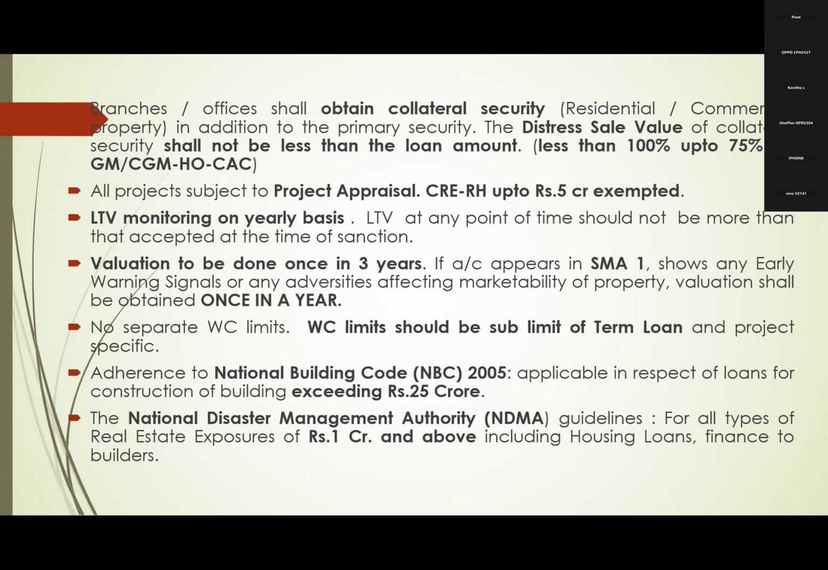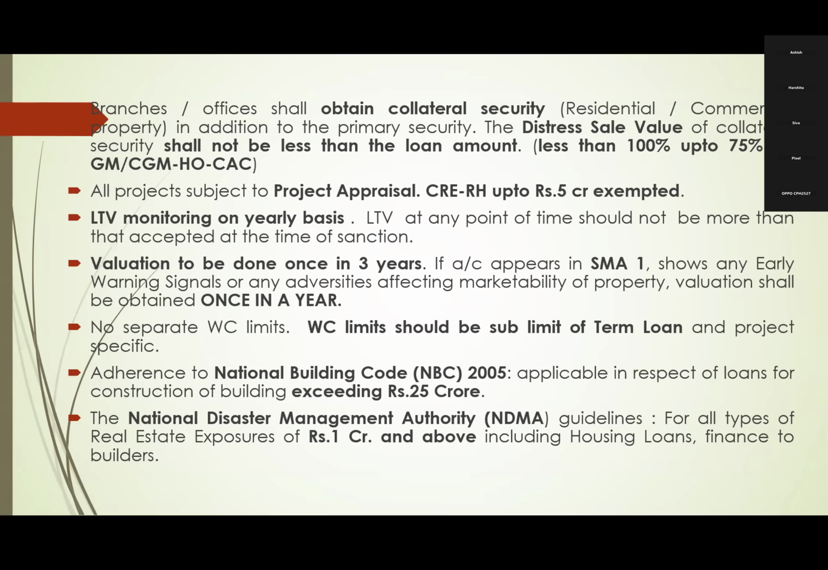But here it is not 15 crores or 10 crores. All projects of CRE, commercial real estate, should be appraised. Only for CRE RH up to 5 crores it is exempted. And the next one, LTV, loan to value. It is a monitoring tool. What is this loan to value?